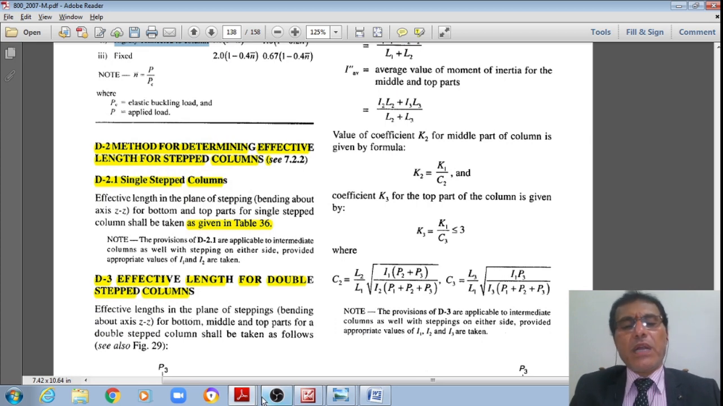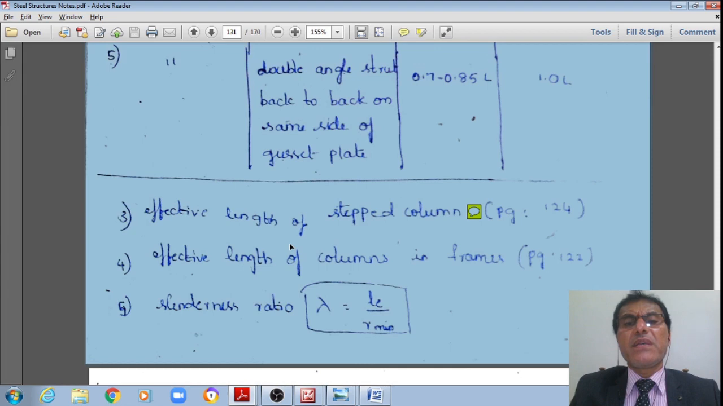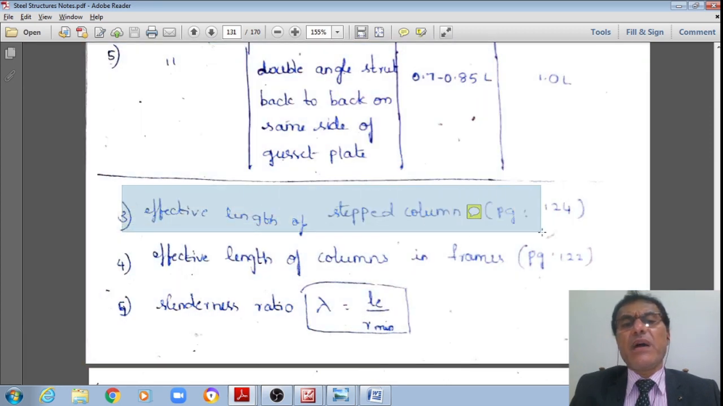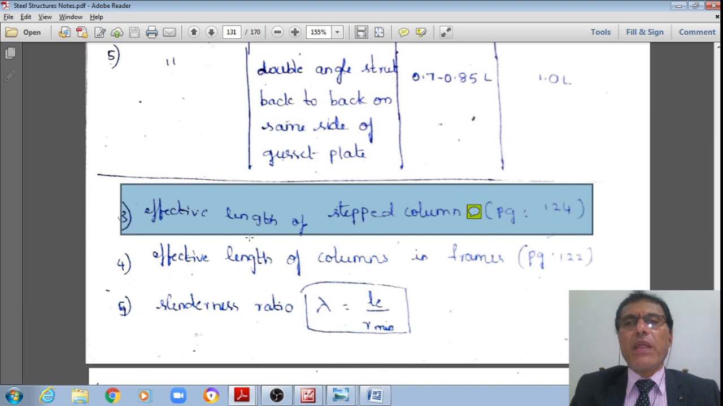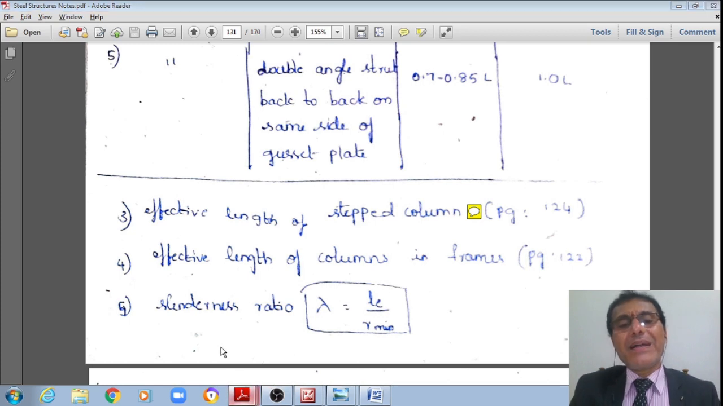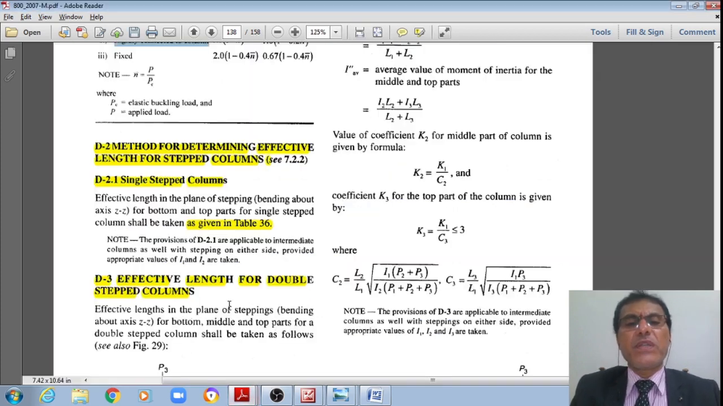Now that is the third one, student. The third effective length we have examined is the effective length factor for the columns in frames. Now let us see the fourth one, the effective length of the stepped columns. If I have a workshop, I may have stepped columns so that gantry girders may be supported there. In such a case, they are called stepped columns. This is the fourth discussion: method of determination of the effective length factor for the stepped columns.